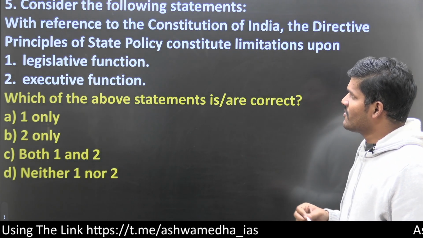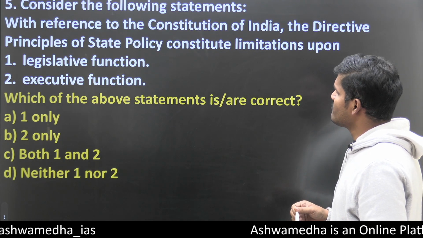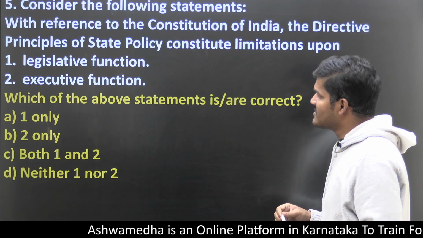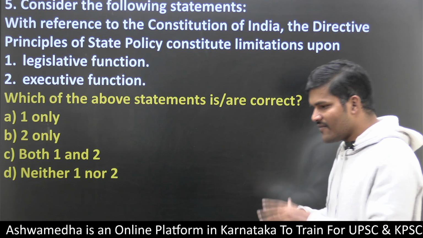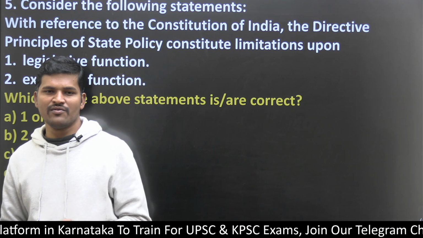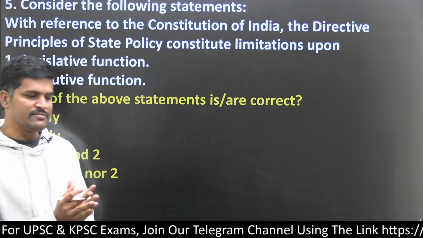Question number 5. Consider the following statements. Dear friends, my point is always that DPSP is important. You have to find out which are the provisions, which are the amendments, and what are the themes behind DPSP.